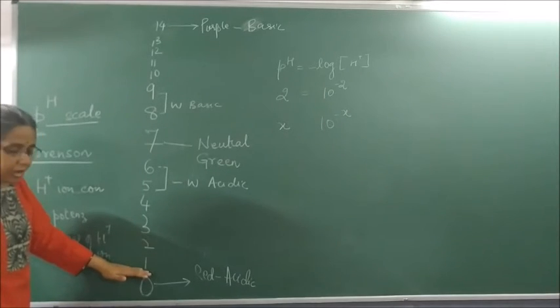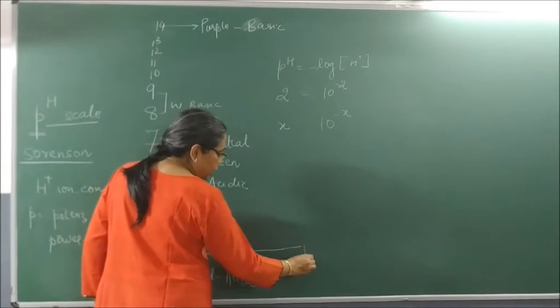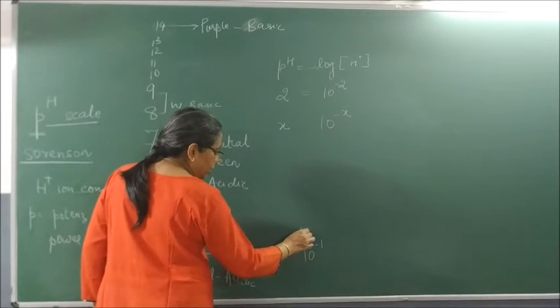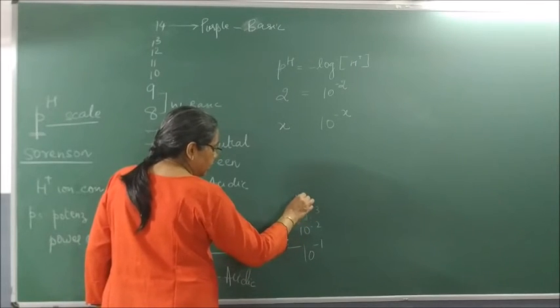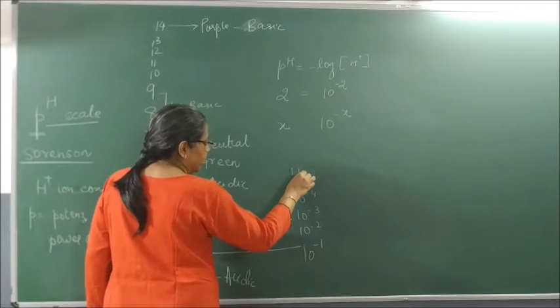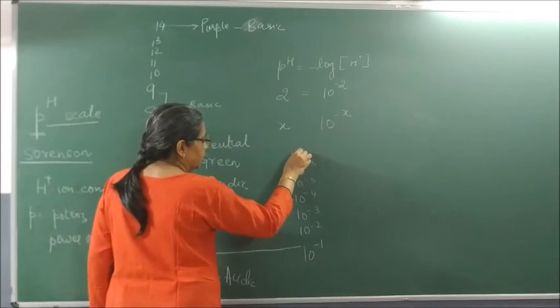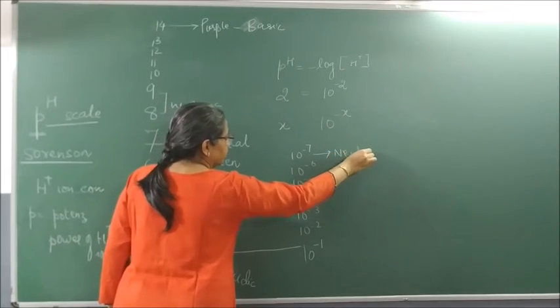Okay, if pH is 1, its hydrogen ion concentration will become what? 10 to the power minus 1. Then 10 to the power minus 2, 10 to the power minus 3, 10 to the power minus 4, 10 to the power minus 5, 10 to the power minus 6, 10 to the power minus 7. This means it is what?